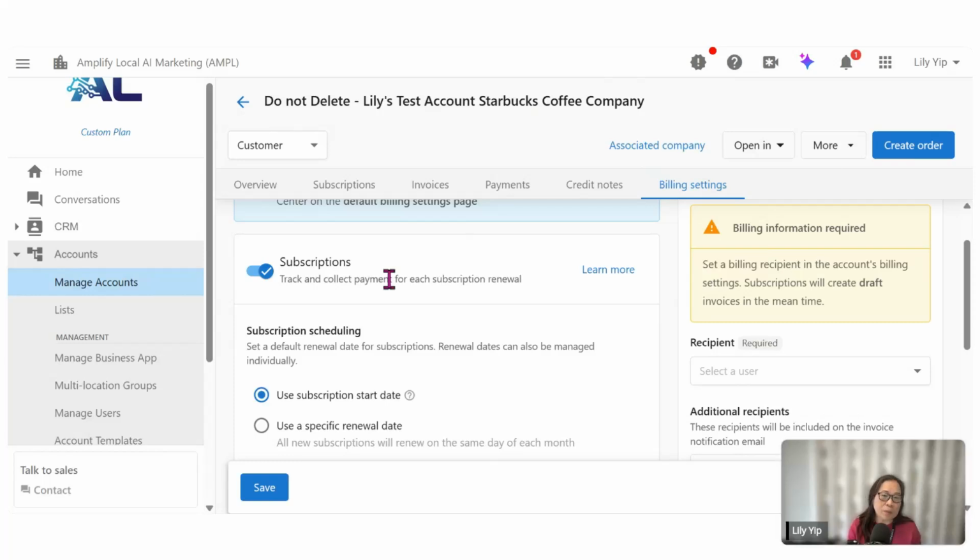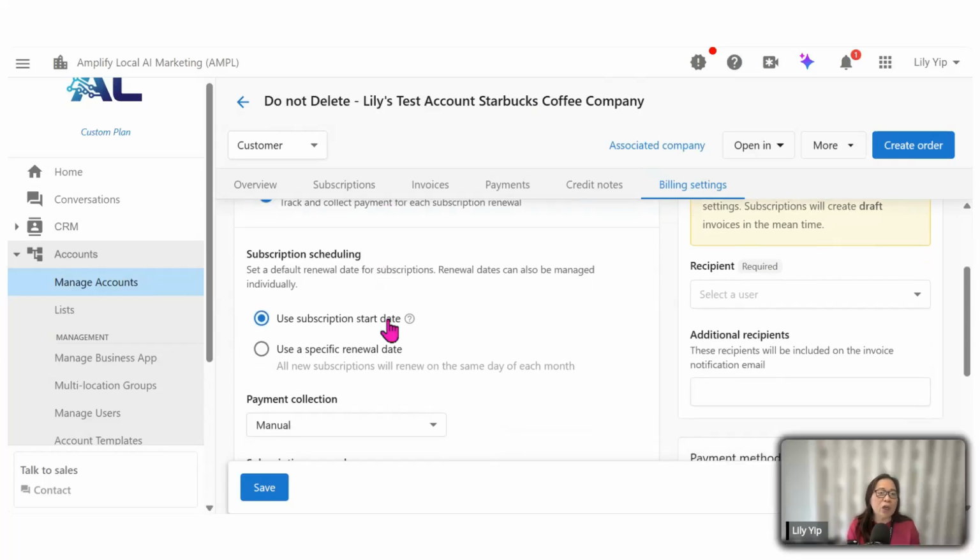Now, apart from subscription, if you scroll down further, you're able to see subscription scheduling. Now, when do you want the system to charge your clients? There are two options here that you can see. One is to charge based on the subscription start date, meaning when you activate the product. For example, we activate today, which is the 16th of June. Next month, on July the 16th, the system will charge your clients accordingly based on the renewal date.